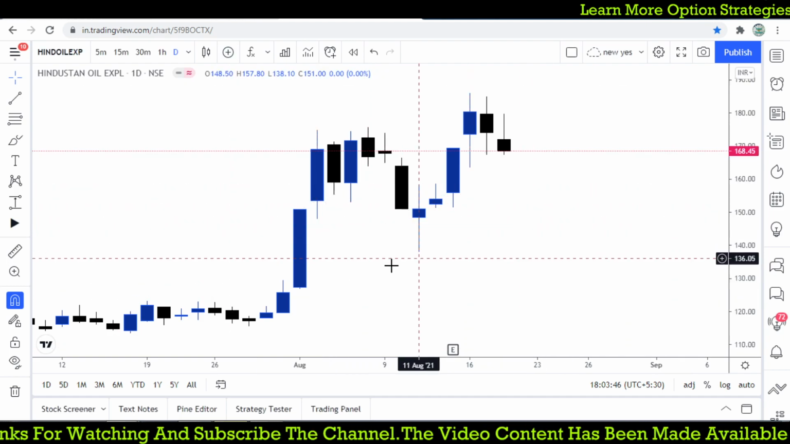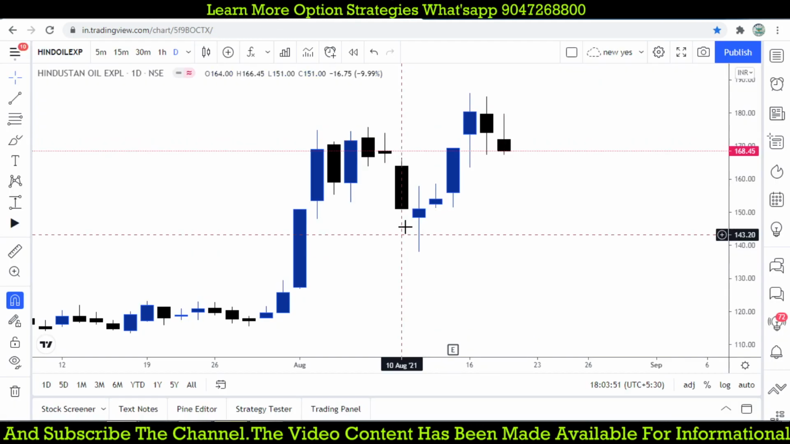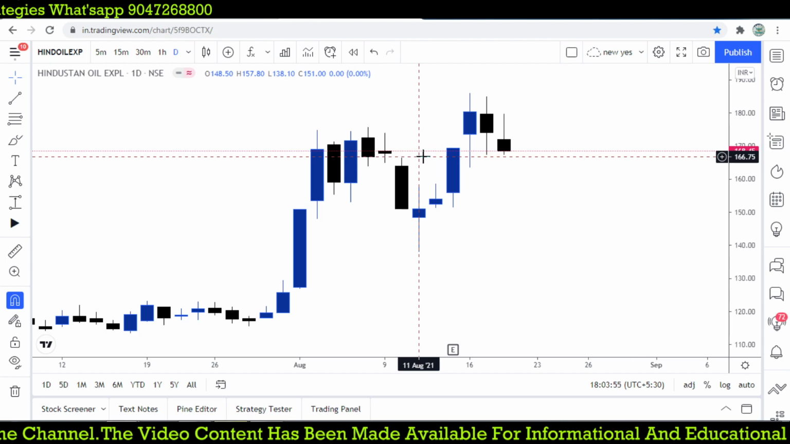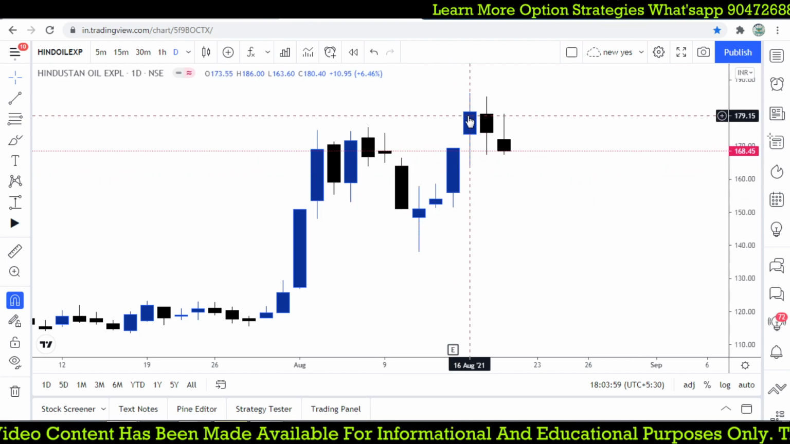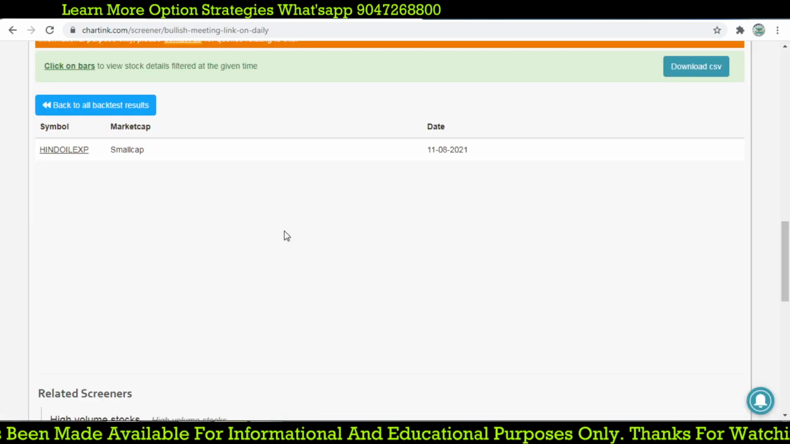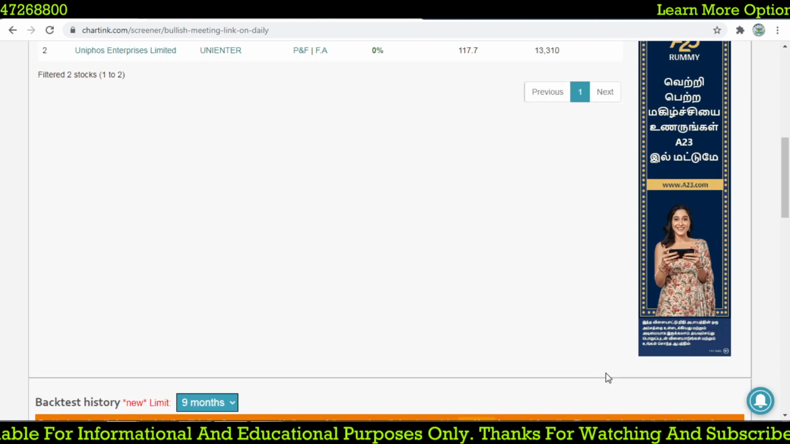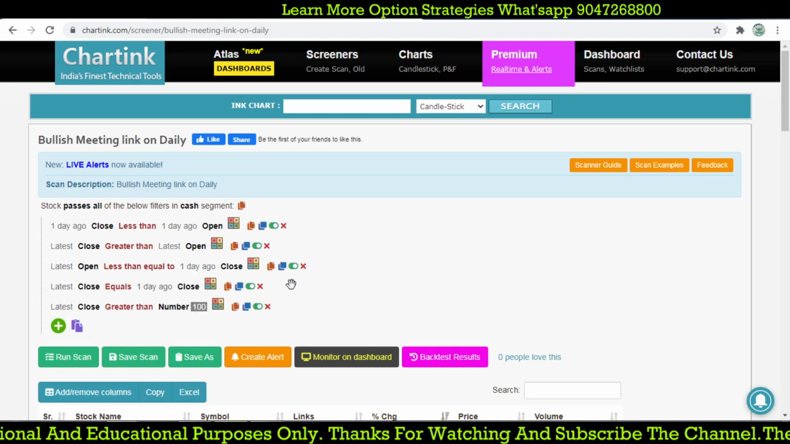Here, this one gives you such an opportunity. This is happening on 11th August. Whenever it breaks the high of 166.4, it moves towards 186. There is an opportunity where you can do short-term trading. So that is the power of the bullish meeting line, though it will not happen regularly.